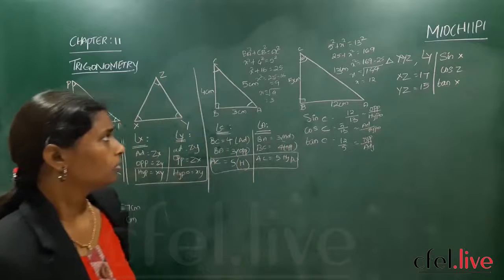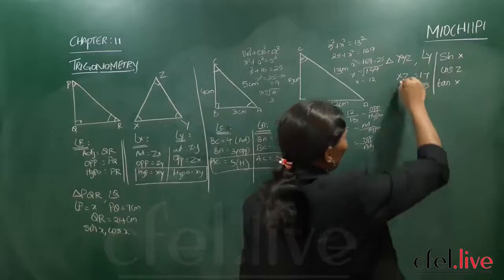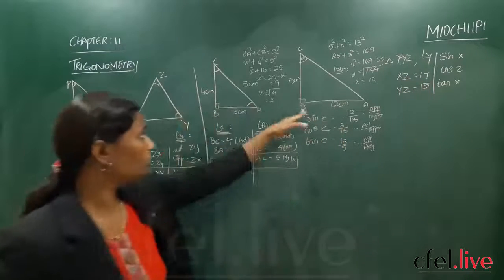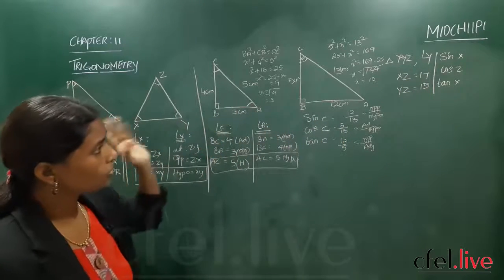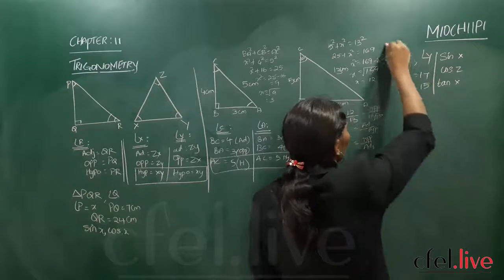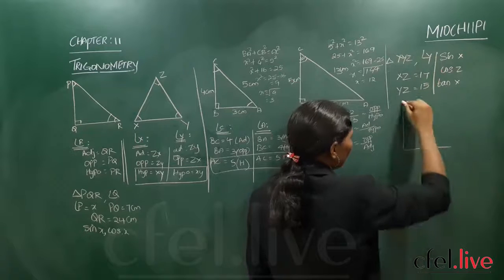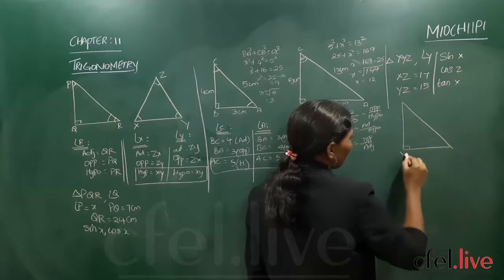Got it? How to do the problems? Now next, here you have to draw the diagram. Till now that person only gave the diagram. Now here you should draw the diagram. So what is the triangle here? Triangle XYZ, right angle is at Y. So draw a right angle triangle with the right angle at Y.